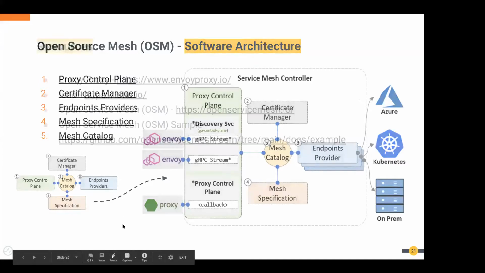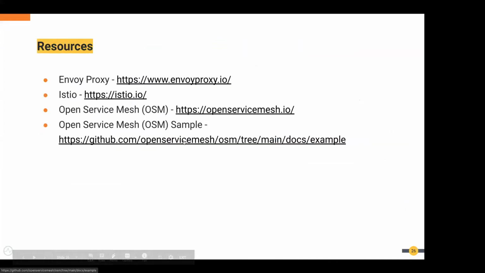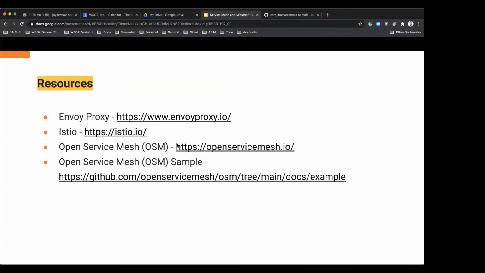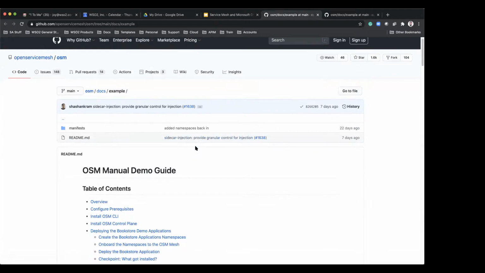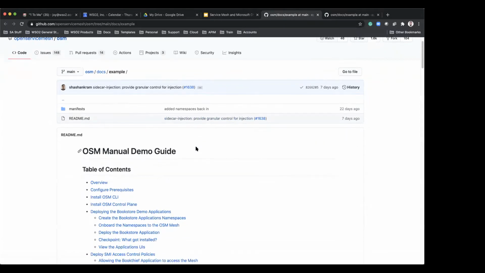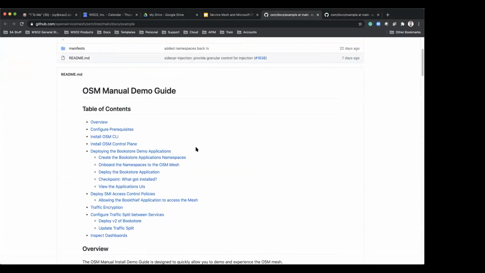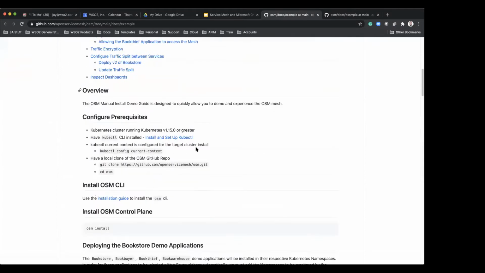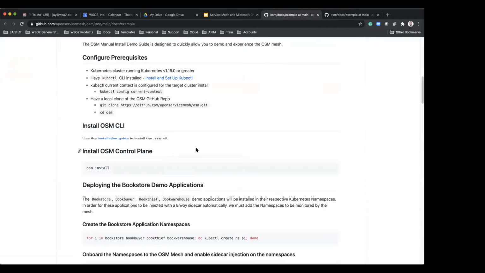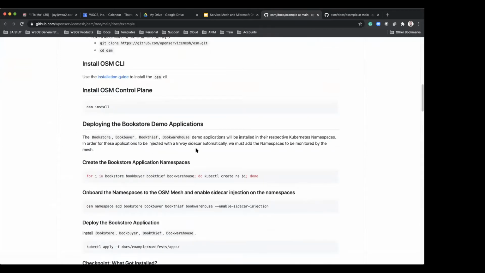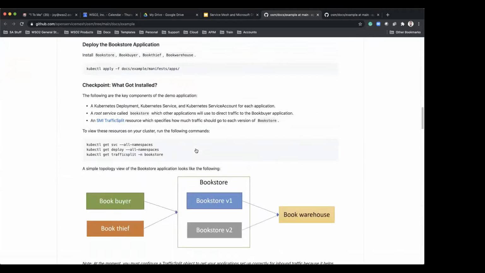If I quickly go through this link, this is the only sample we have at the moment. You can install the OSM client and register these microservices.